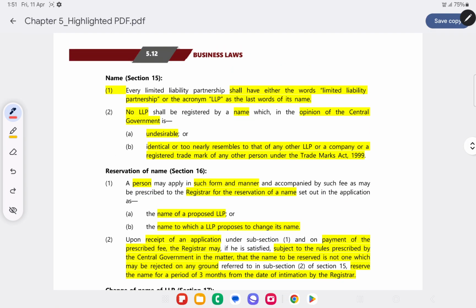Next is about the name. As far as the name is concerned, the limited liability partnership should have the following acronyms. One is, it should have the acronym LLP as the last word of the name, or it can have limited liability partnership as the last words of the name. Let's take for example an LLP incorporated by the name ABC. In that case, it should choose to have its name either as ABC LLP or as ABC Limited Liability Partnership.